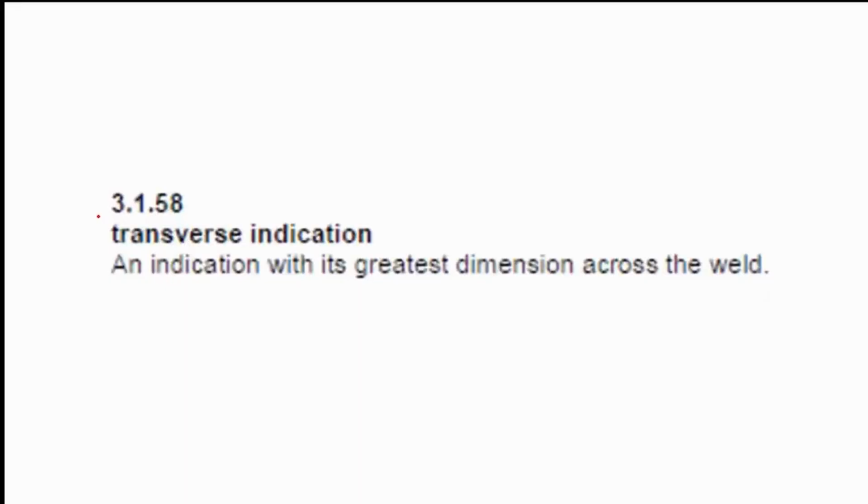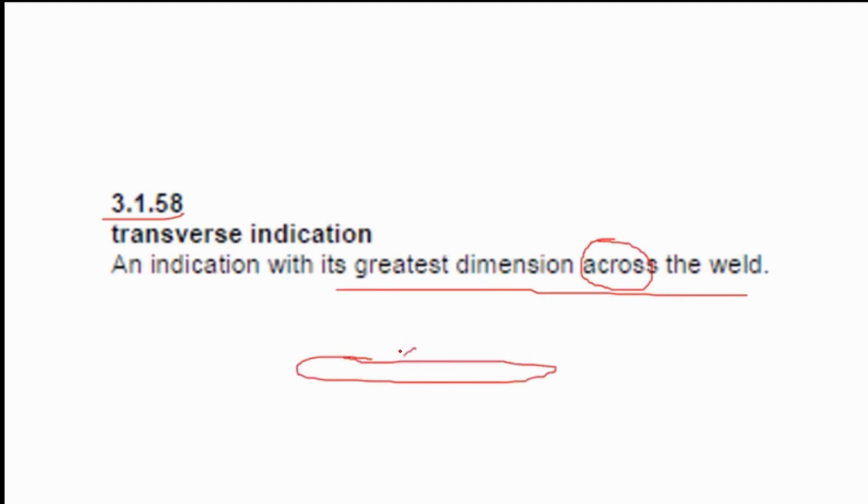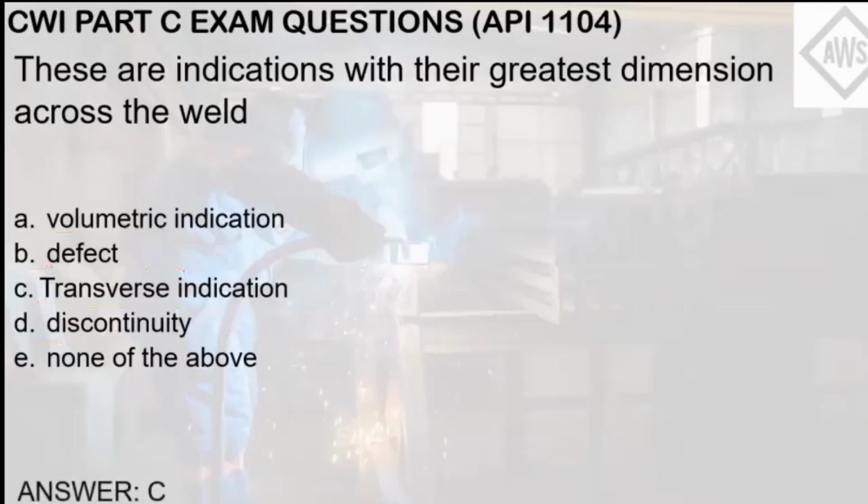So if you check Chapter 3 of API 1104, which is the glossary, it indicates the greatest dimension across the weld. So if you have a weld right here, and you have an indication like that, that is a transverse indication. So the answer here is letter C.